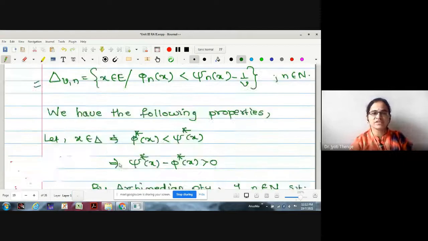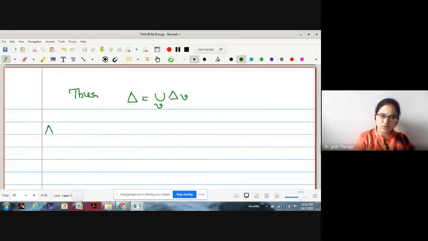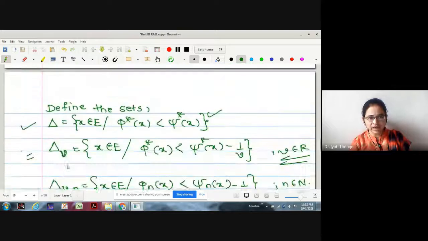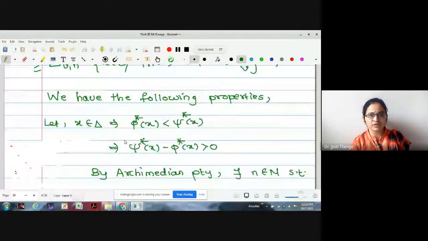Let me go for checking its second property now. What is the second property we are checking? Now we were checking the relation between delta v and delta v n. So let me start with one element in delta v.